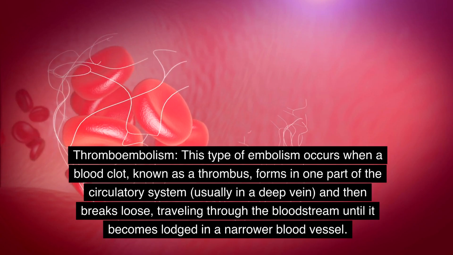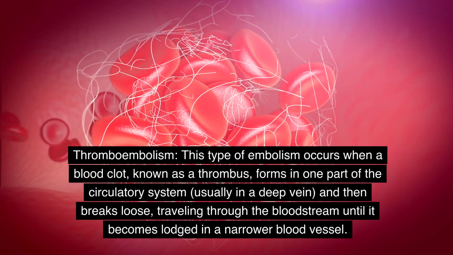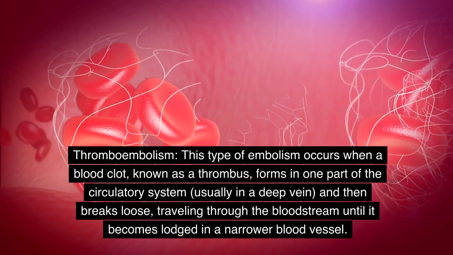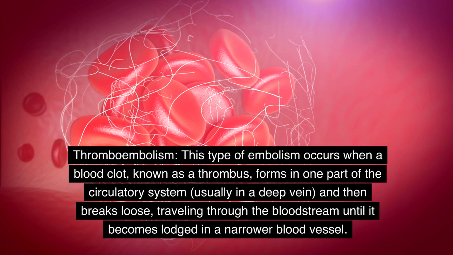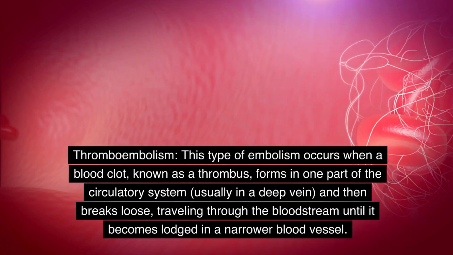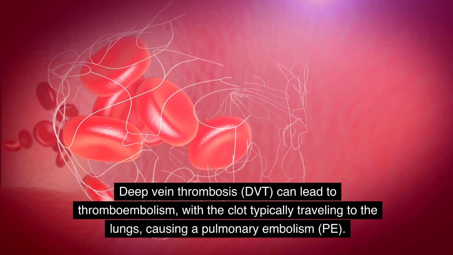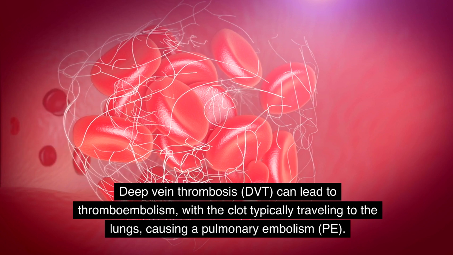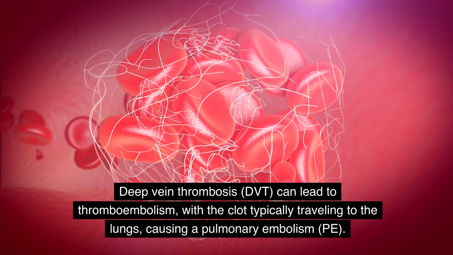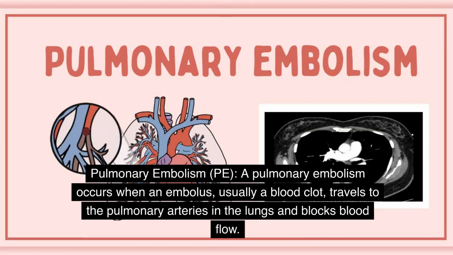This type of embolism occurs when a blood clot, known as a thrombus, forms in one part of the circulatory system, usually in a deep vein, and then breaks loose, traveling through the bloodstream until it becomes lodged in a narrower blood vessel. Deep vein thrombosis, DVT, can lead to thromboembolism, with the clot typically traveling to the lungs, causing a pulmonary embolism, PE.